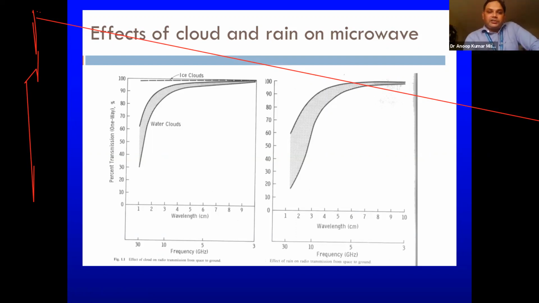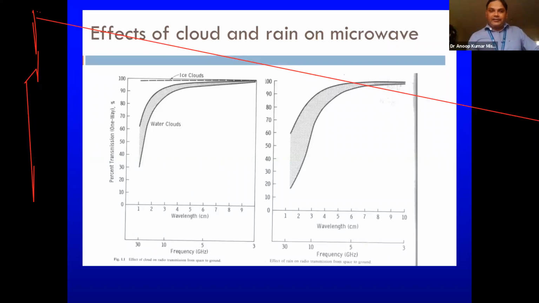Okay, so let's focus on this one. As I told you, this transmission depends on wavelength. As we move from low wavelength to high wavelength, and again I'm emphasizing that when I say low to high wavelength, it means from high to low frequency, the transmission is reducing.